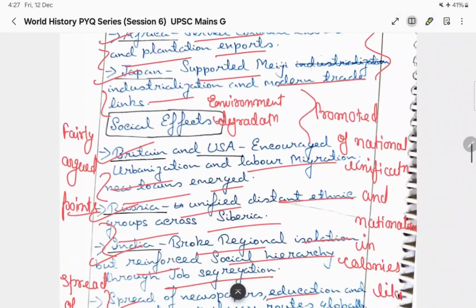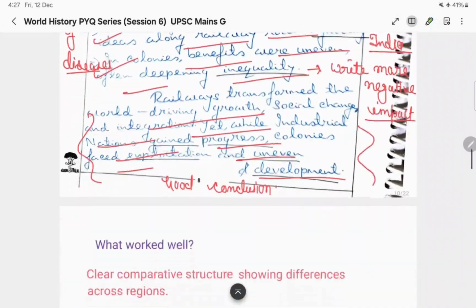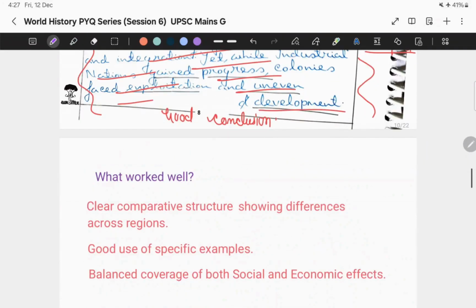So what exactly worked well for my answer? From the feedback that I had received, first, a clear comparative structure showing differences across regions. As I had already shown you, I have clearly shown the differences across the regions like India, Africa, USA, Britain, Russia.